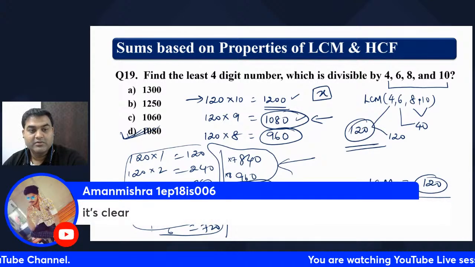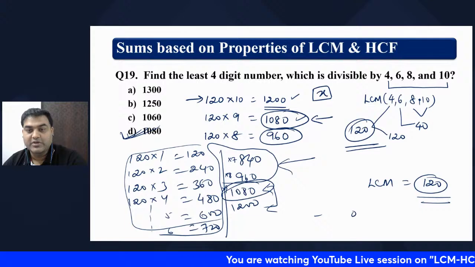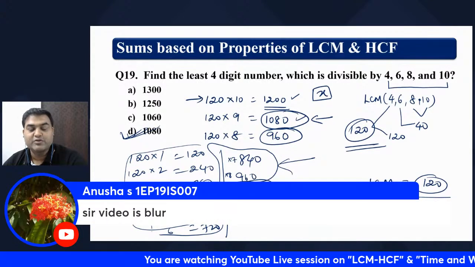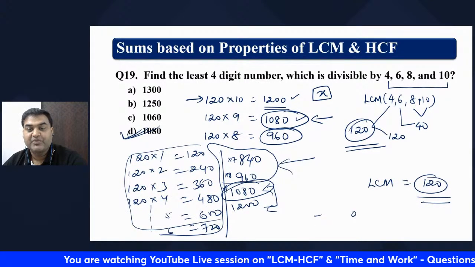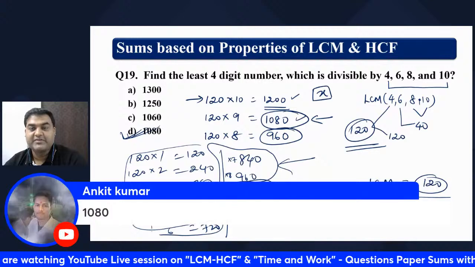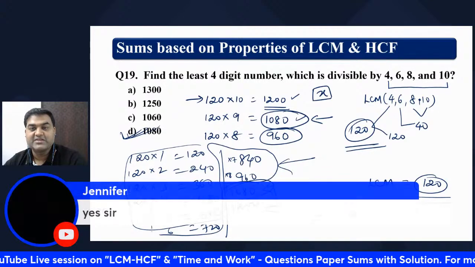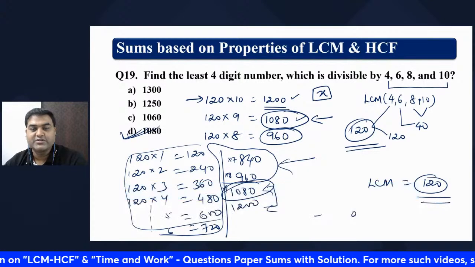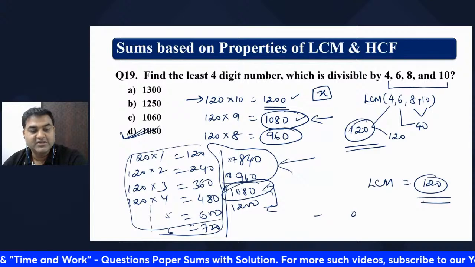Okay, it is clear. Anusha is telling that the video is not clear. Anusha, the internet would have gone down. Right. So 1080 everybody has given. Many have given the answer as 1080, and most of you have understood it. Wonderful. So let's see the next question.